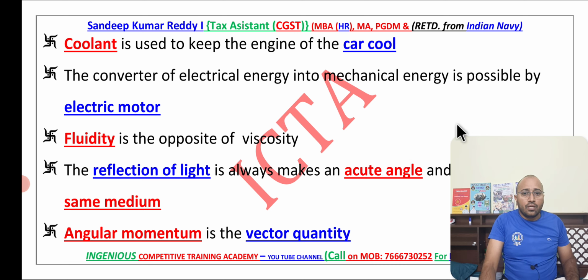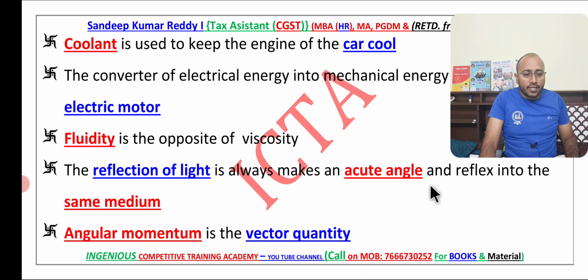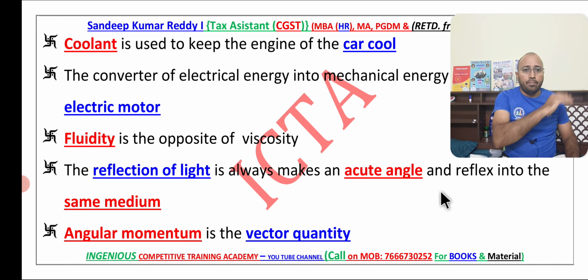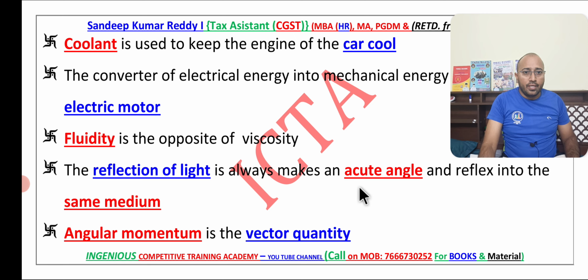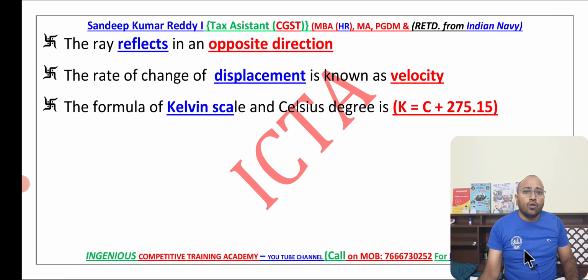The reflection of light always makes an acute angle. We know that if the rays fall like this, they move upward, so that will happen in acute angle format. When it comes to angular momentum, it's a vector quantity. Even velocity is also a vector quantity. Now the ray reflects in an opposite direction. So whatever rays we have get reflected in the opposite direction.